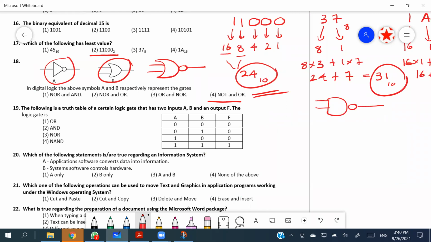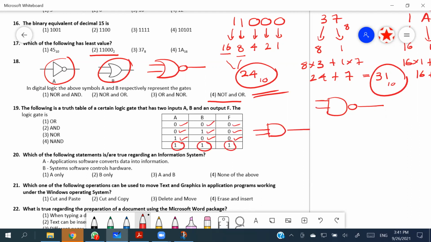Okay, so the 19th one: the following is a truth table of a certain logic gate that has two inputs A and B and an output of F. If you look closely, when A is 0, B is 0, output is 0. A is 0, B is 1, output is 0. A is 1, B is 0, output is 0. Only when both inputs are 1 does it output 1. So this is simply the output of the AND gate, right?